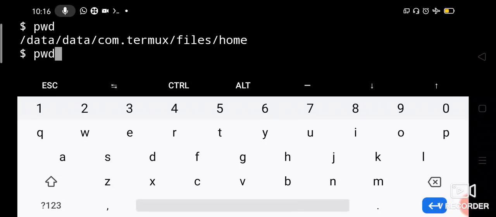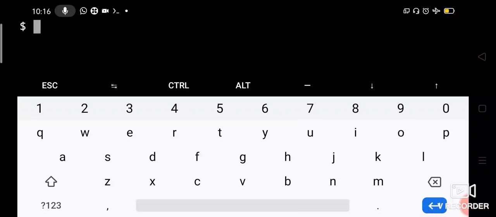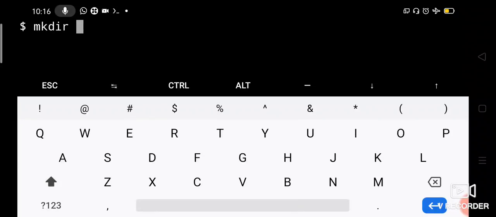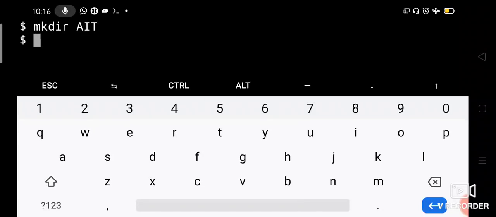Okay, so let us create the directory. We have to create AIT, CSE, 5th Sem, Unix, notes, and under notes the files M1, M2, M3, right? So let us see how to create a directory. mkdir space AIT. That is the directory we need to create. Press enter. Is it created? Yes. If there are no errors displayed, it is created.